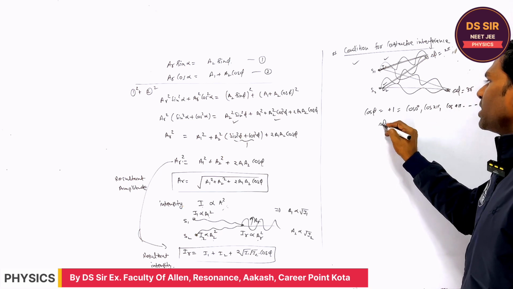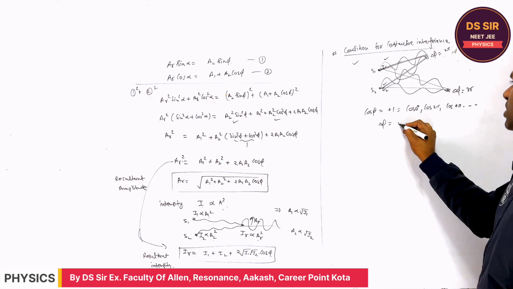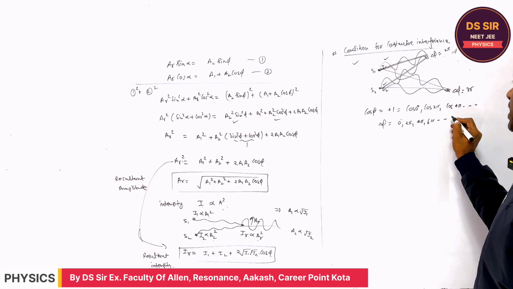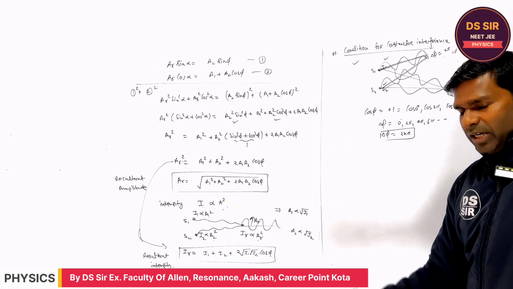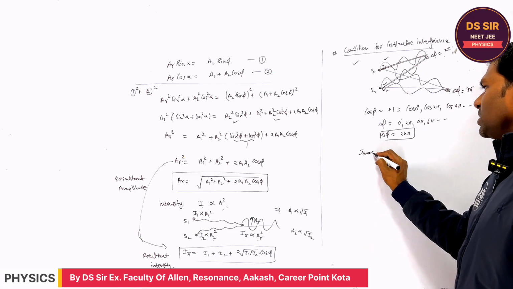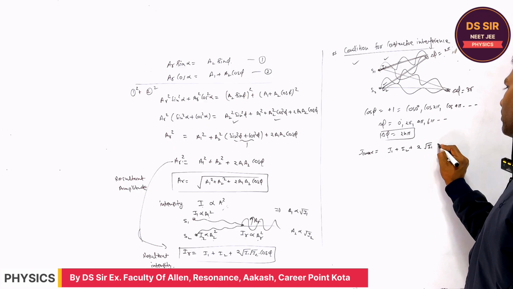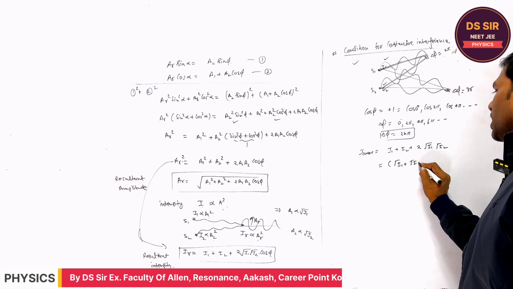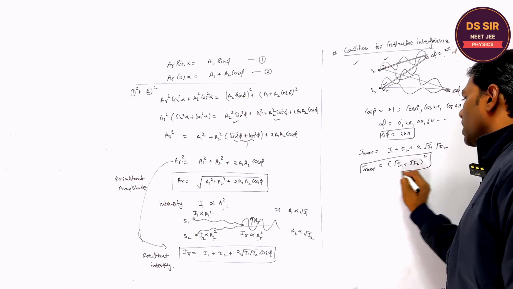You may write this as delta phi: 0, 2 pi, 4 pi, 6 pi, so in general the phase difference is equal to 2n pi. So the maximum intensity will be I1 plus I2 plus 2 root I1 I2, which is (root I1 plus root I2) whole square. Is it clear or not?